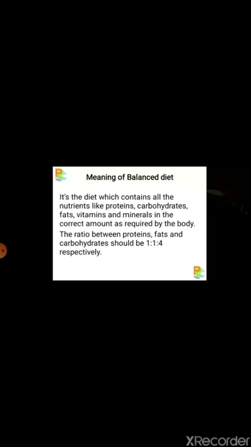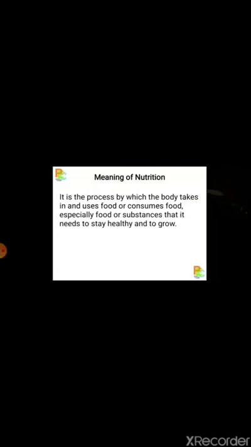So dear students, when we talk about the balanced diet, it is the diet which contains all nutrients, that is macro and micronutrients. The macronutrients are those nutrients which we take in a larger quantity like carbohydrates, fats, proteins, etc., in correct proportion for efficient working of the body. Then micronutrients are those which we take in a lesser quantity, that are vitamins and minerals. All those are categorized as micronutrients.